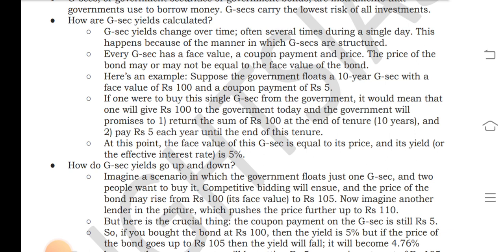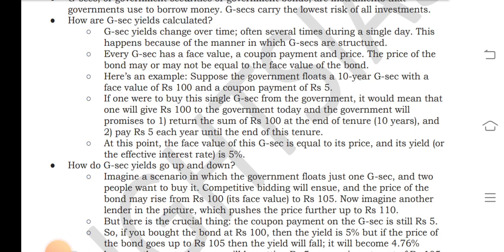Here is an example: suppose the government floats a 10-year G-Sec with a face value of Rs 100 and a coupon payment of Rs 5. If one were to buy this single G-Sec from the government, it would mean that one will give Rs 100 to the government today, and the government will promise to return the sum of Rs 100 at the end of the tenor, 10 years, and to pay Rs 5 each year until the end of this tenor.